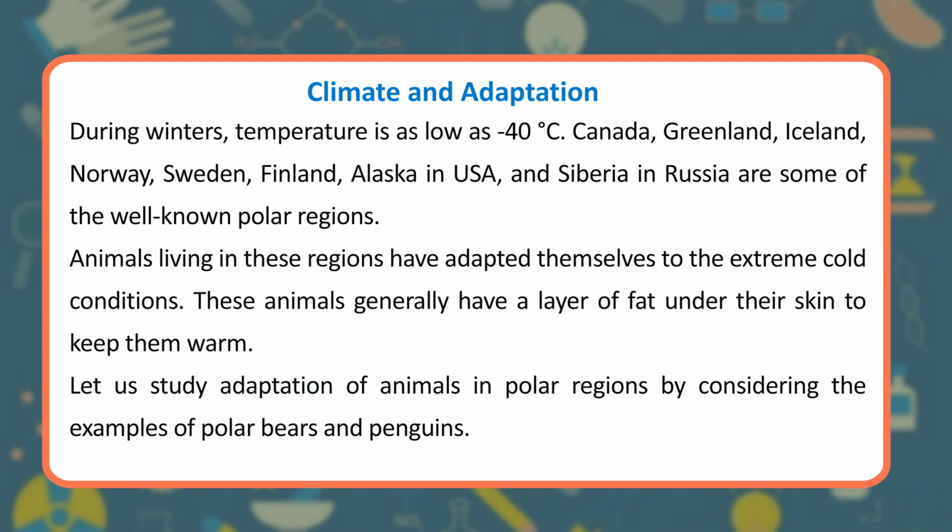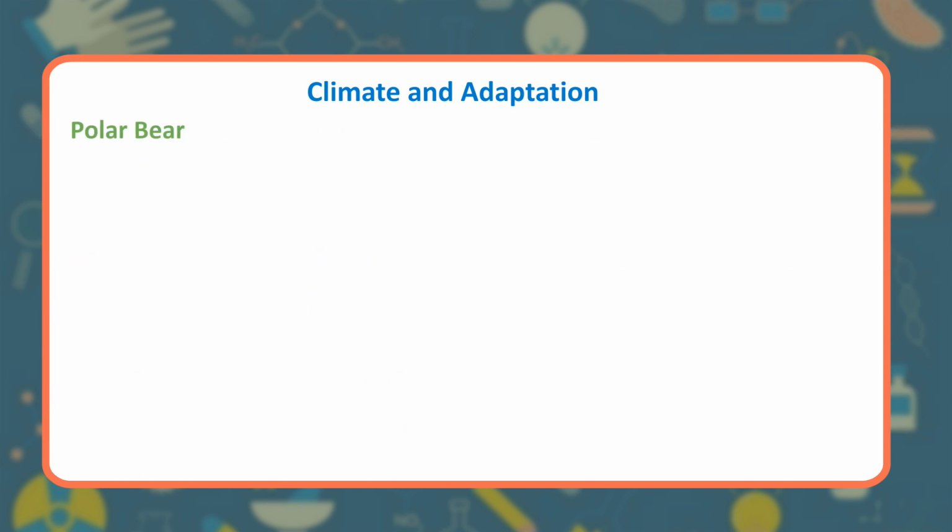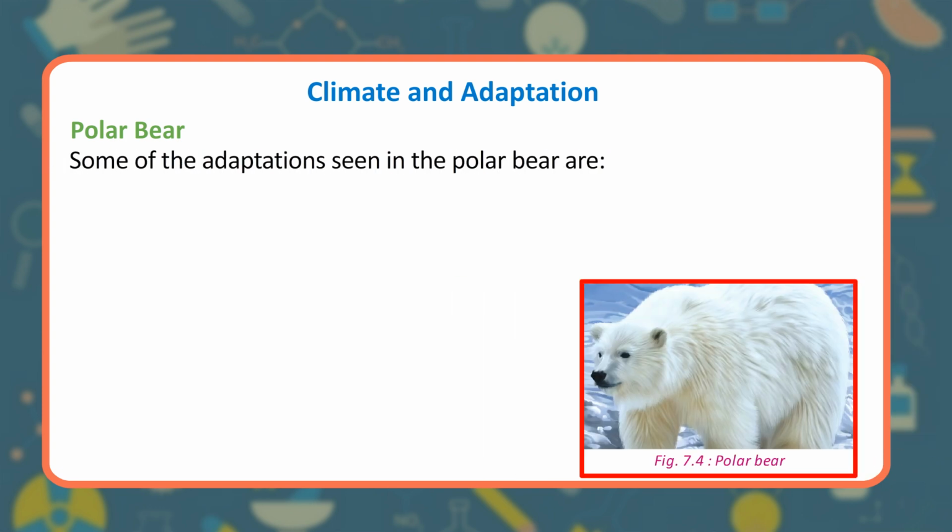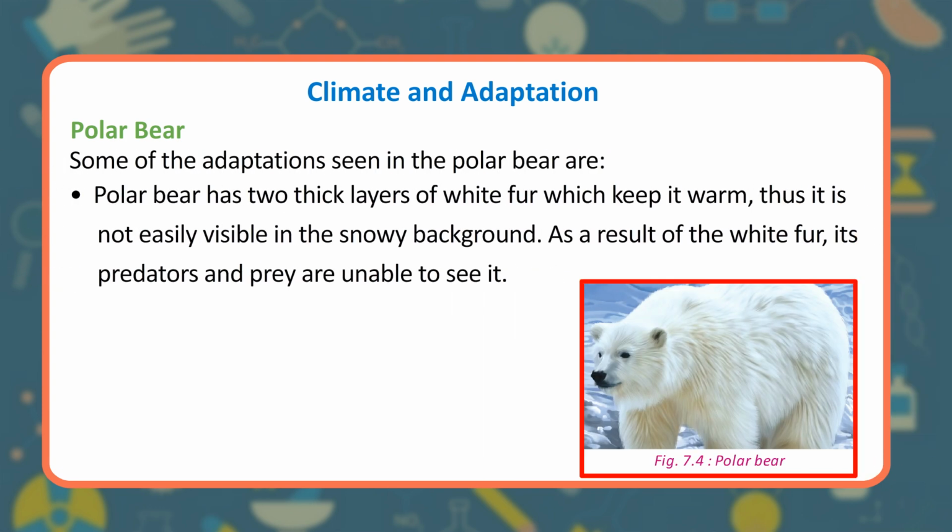Animals living in these regions have adapted themselves to the extreme cold conditions. These animals generally have a layer of fat under their skin to keep them warm. Let us study adaptation of animals in polar regions by considering the examples of polar bears and penguins. Polar bear. Some of the adaptations seen in the polar bear are: polar bear has two thick layers of white fur which keep it warm, thus it is not easily visible in the snowy background. As a result of the white fur, its predators and prey are unable to see it.